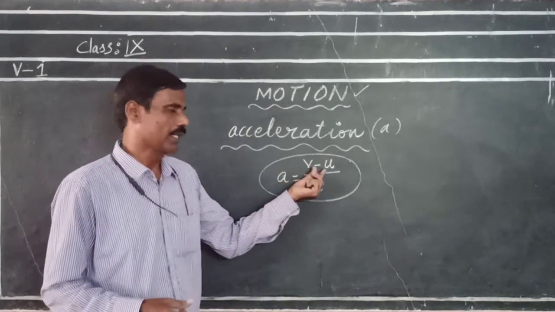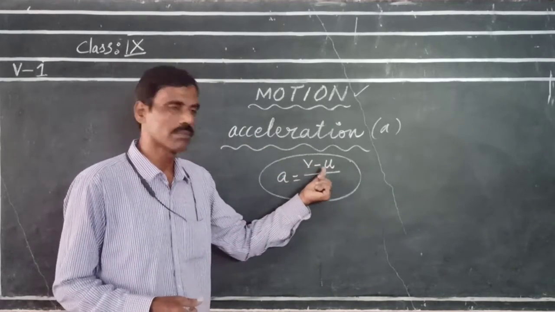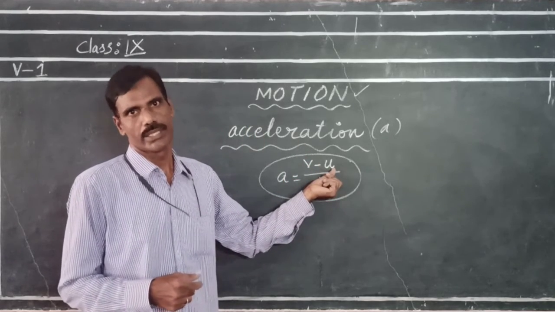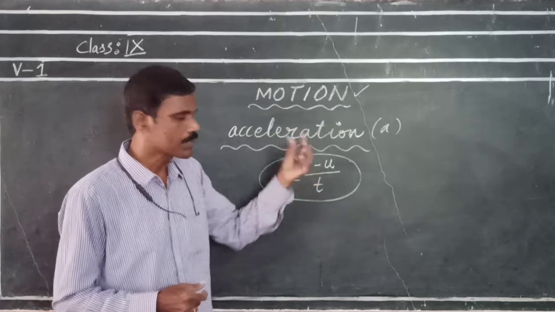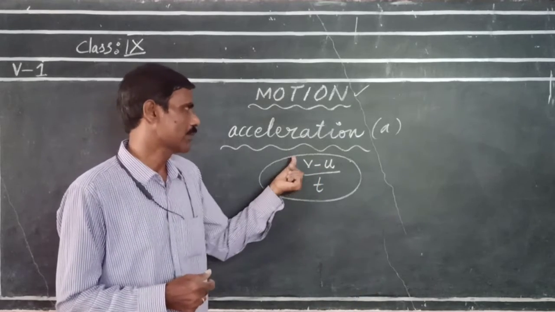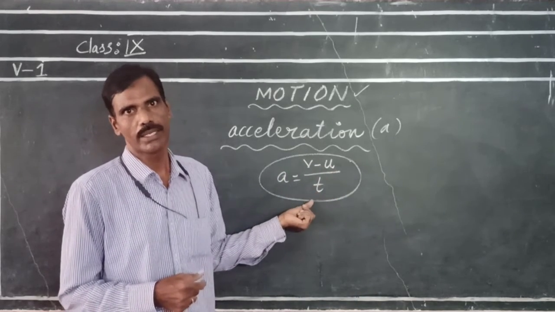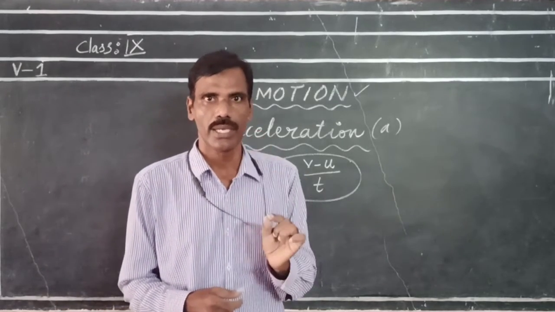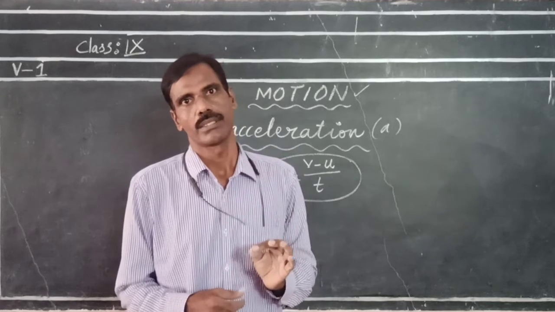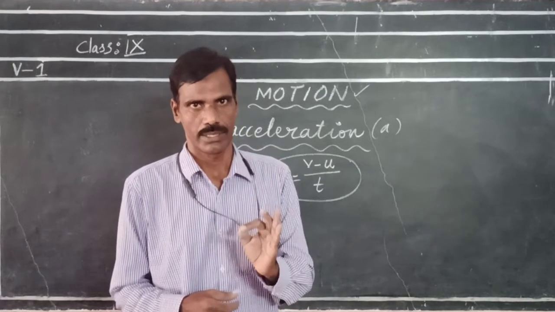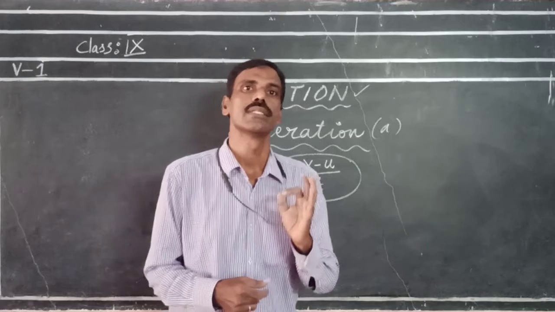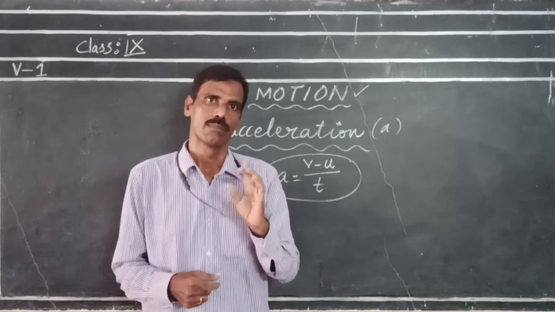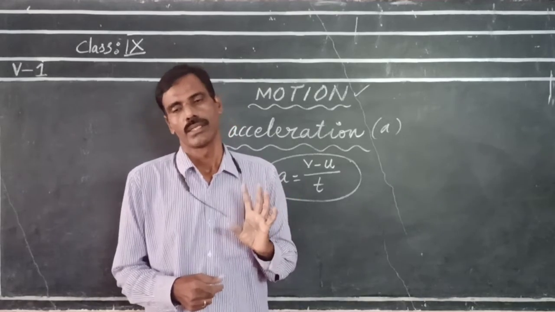So a is equal to (v minus u) by t. Rate of change of velocity is defined as acceleration. Acceleration is a vector quantity because it has both magnitude and direction.